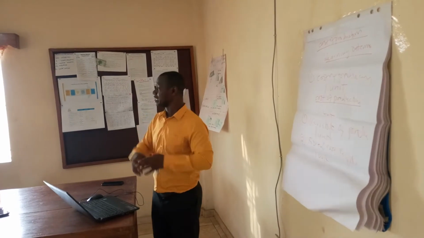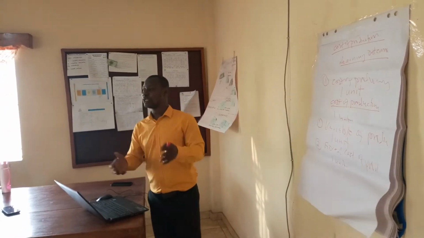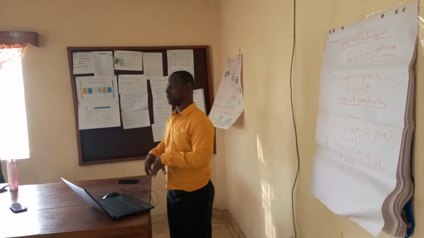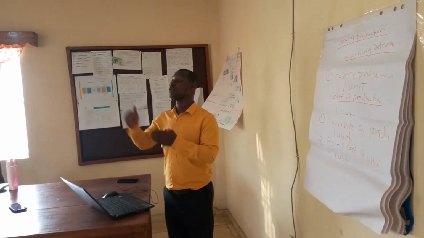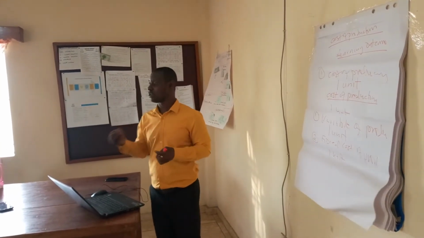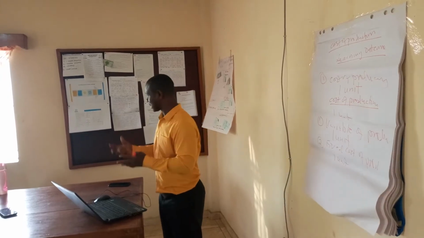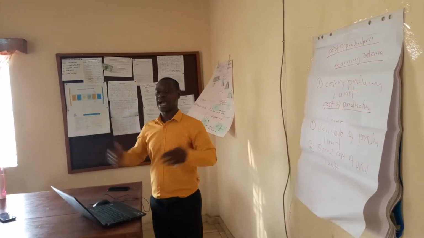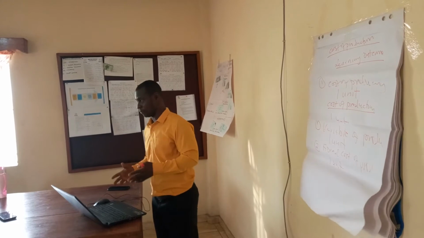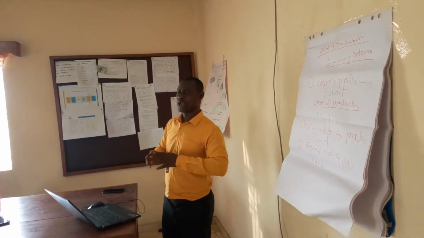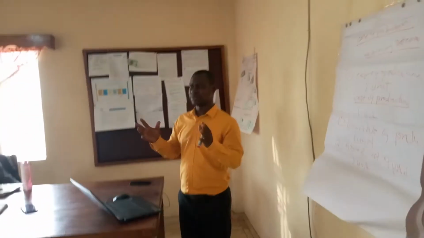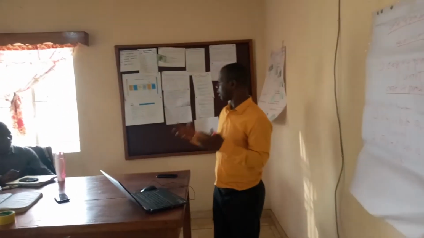So for example, I will need the leather, I will need the timber, I will need maybe the nail. All that will vary according to the quantity of chairs that I'm going to produce. So the more chairs I produce, the more variable cost I incur. But basically, when we are calculating the variable cost per unit, we need to determine the product cost card.